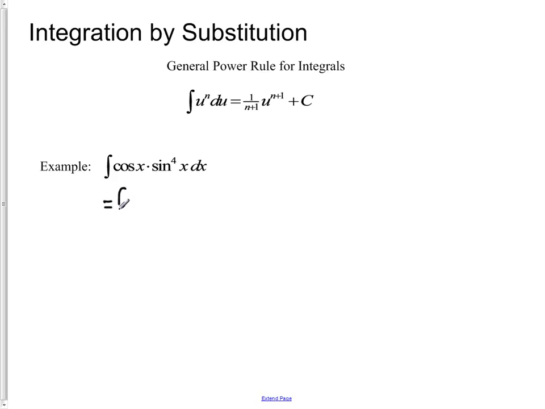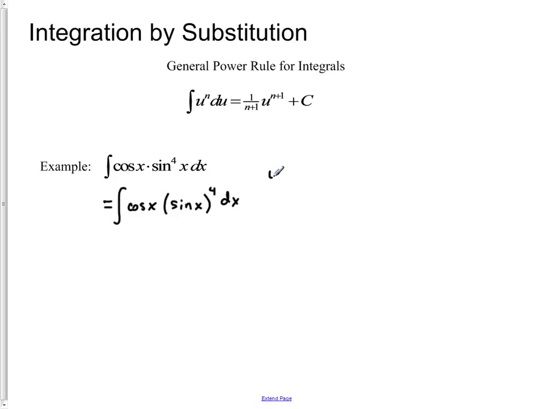We see that we have cosine of x in our expression and a mixture of sine of x. And we might note that in this particular notation, sine to the fourth x is the equivalent of stating it as sine of x raised to the fourth power dx. And now we might think, oh, that's actually kind of familiar.